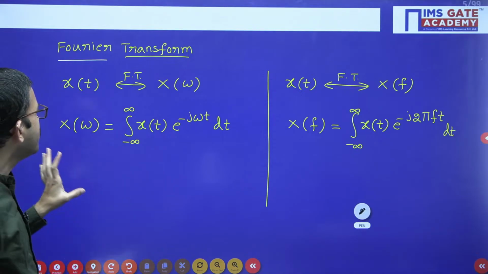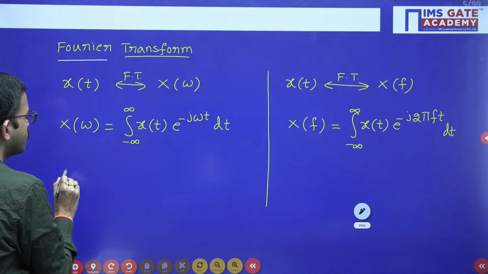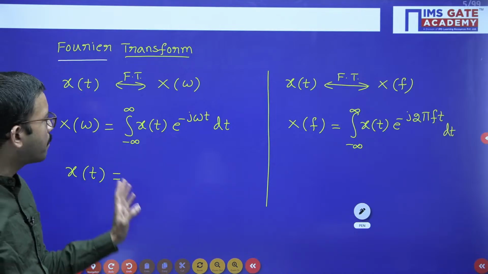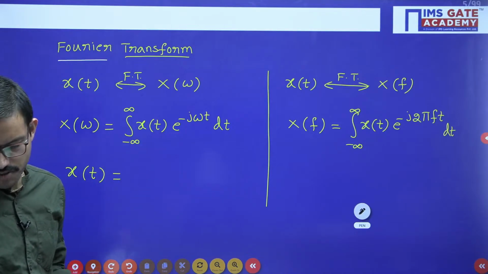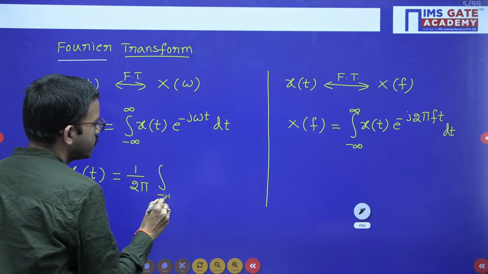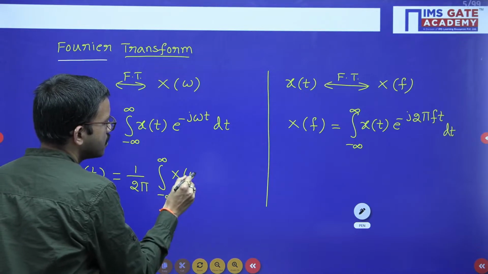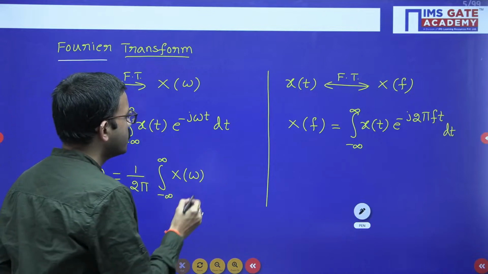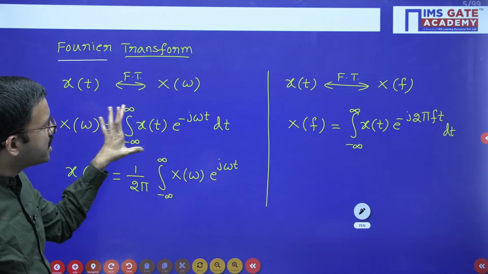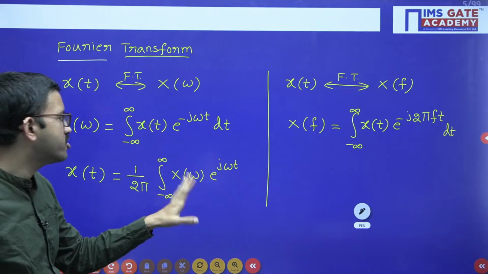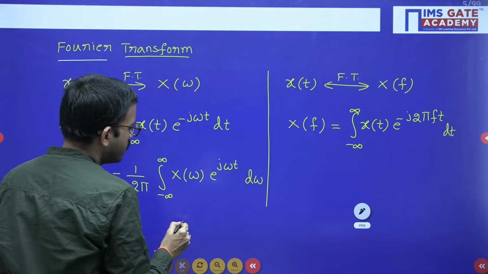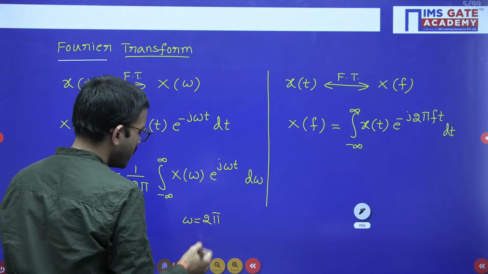Now whenever you already have X of omega available, then you can calculate x of t by applying the inverse Fourier transform. Regarding that, the formula you will get is 1 by 2 pi integral minus infinity to infinity X of omega. Here e power minus j was there, now you will get e power plus j, e power j omega t. There you performed the integration with respect to t, now you have to perform integration with respect to omega, d omega. Right. Now omega is nothing but 2 pi f. Omega equal to 2 pi f.